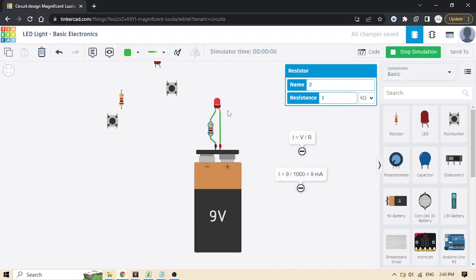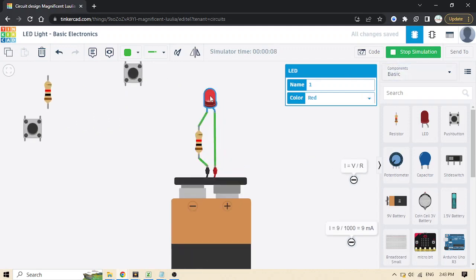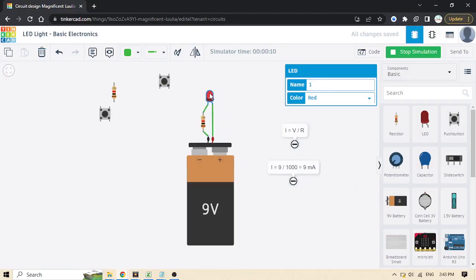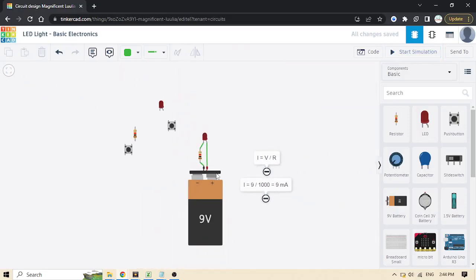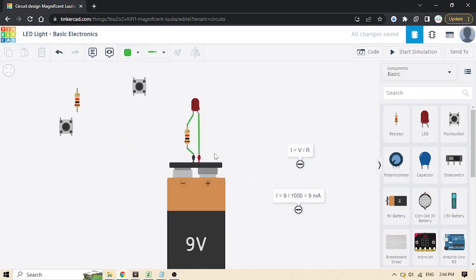Here, what a coincidence, here it's lighting okay without any problem because the current is limited. So I don't recommend to connect the LED to the battery directly.